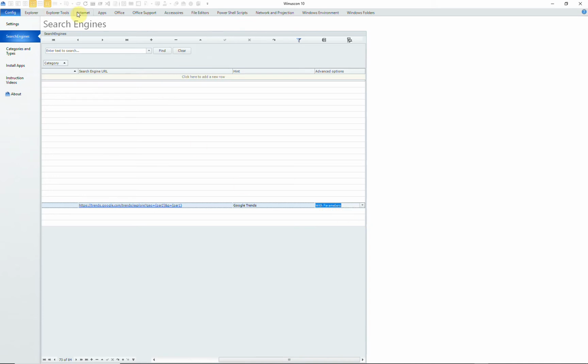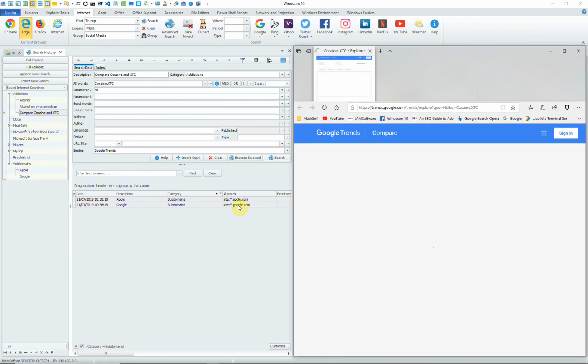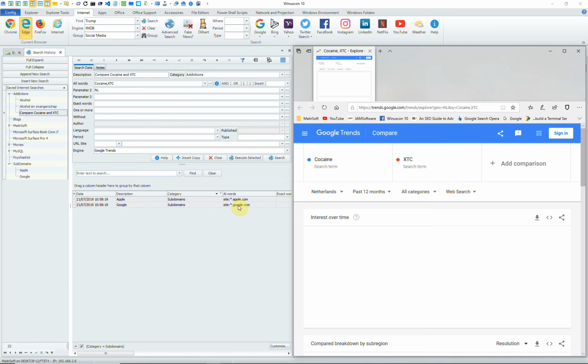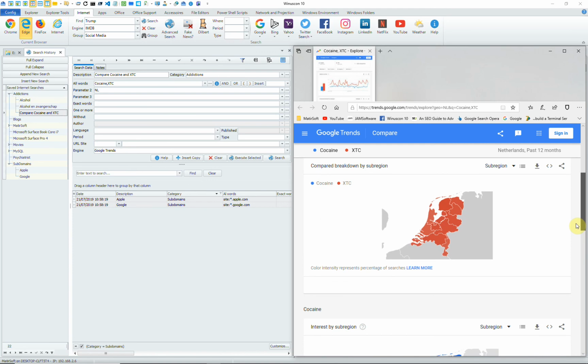Save the engine, go back to the internet, and here you will see when we click on search that the Google Trends engine will search and compare in the Netherlands for the searches on cocaine and ecstasy over time. In this case the past 12 months, but you can select other time frames, and when you scroll down you can go to the map of the Netherlands, and by moving your mouse around you will see over the different provinces the different percentages of the searches for cocaine and ecstasy.